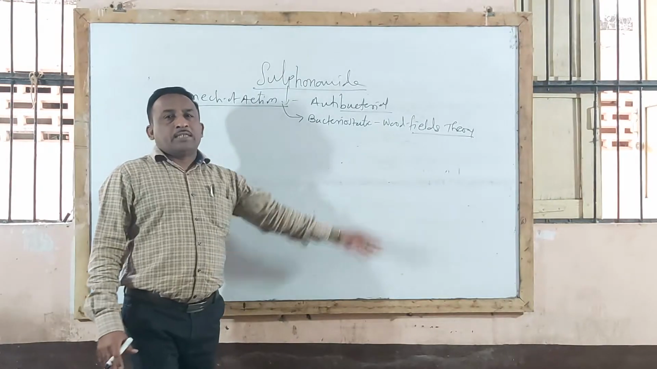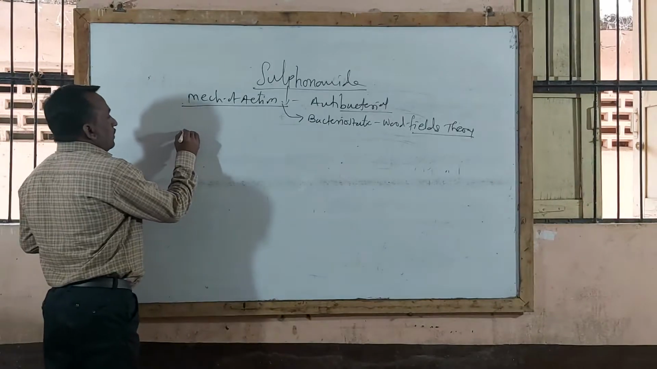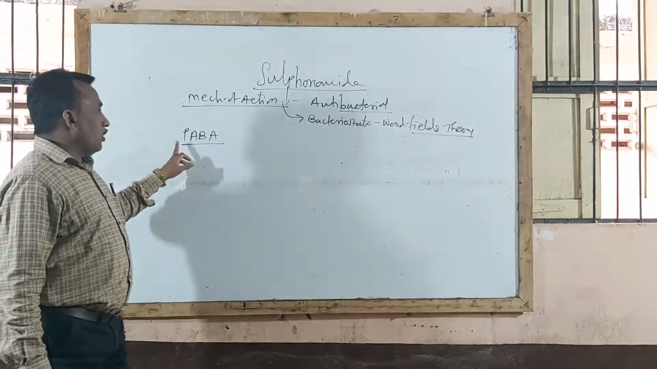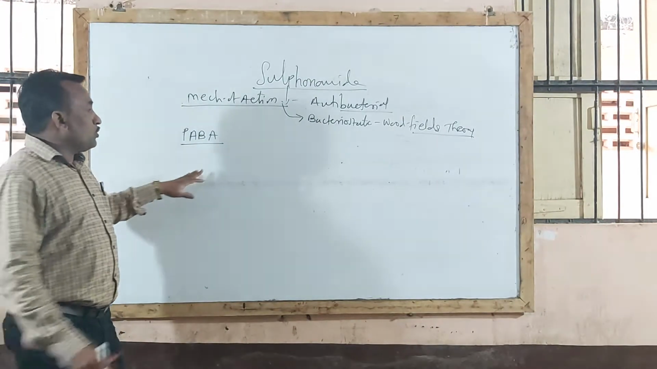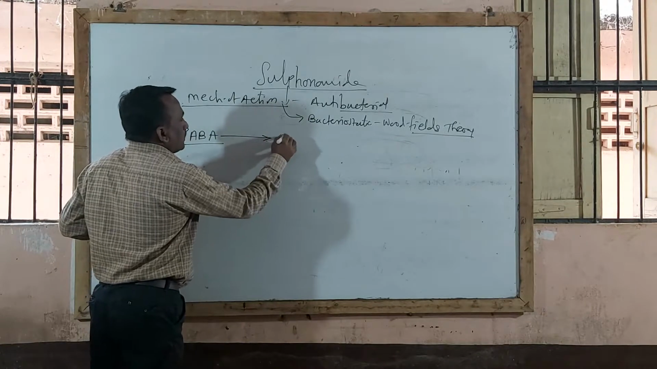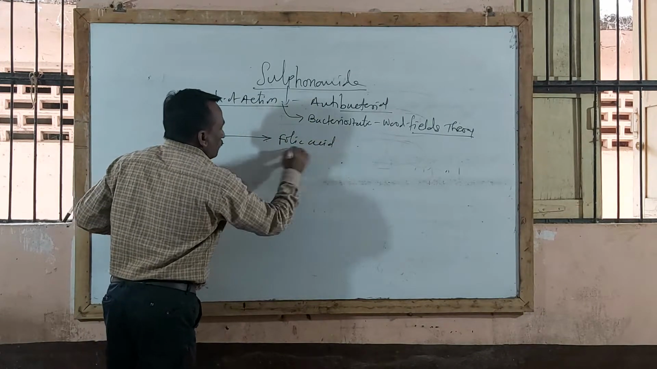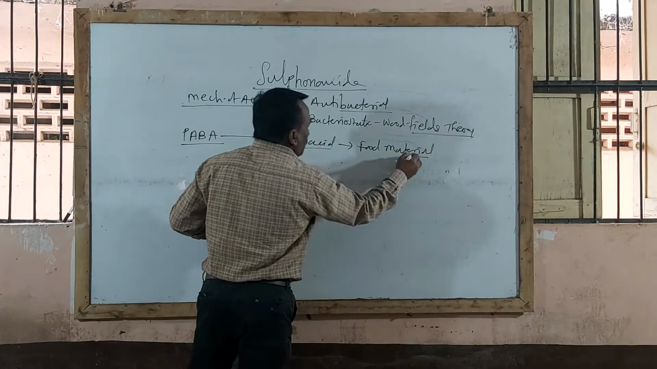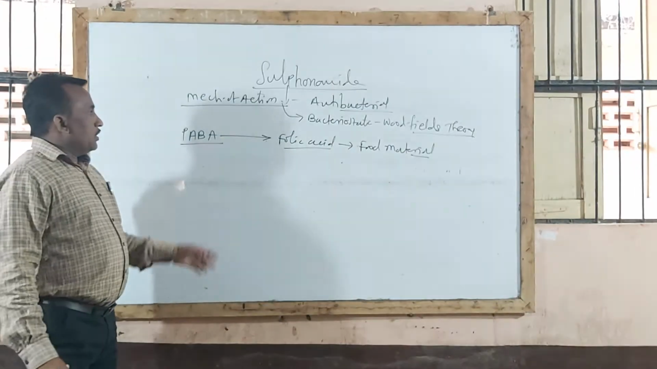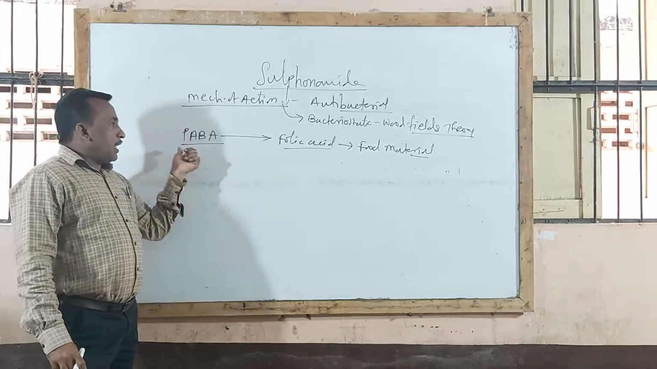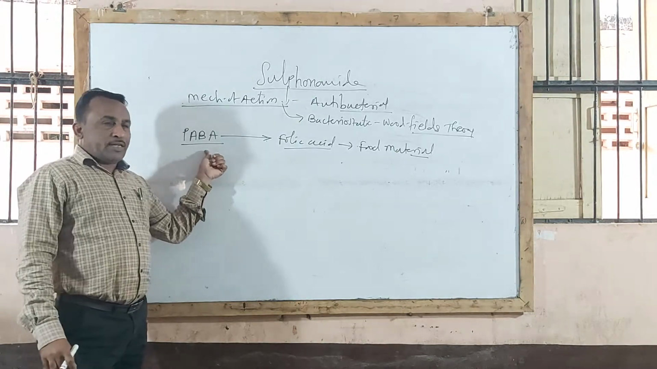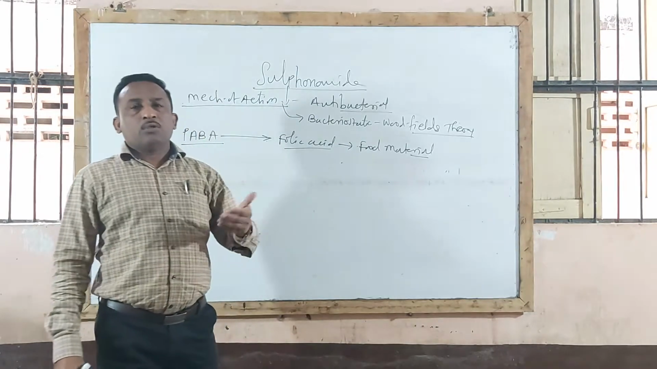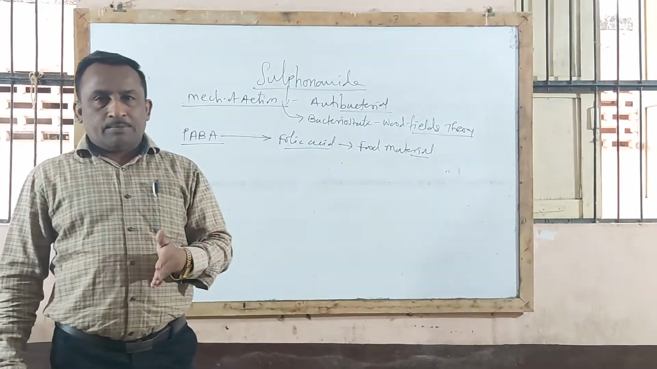According to the Wood-Fields theory, you should know that PABA, para-amino benzoic acid, is used as a raw material for the synthesis of folic acid. This folic acid is used as a food material for growth and multiplication of microorganisms.